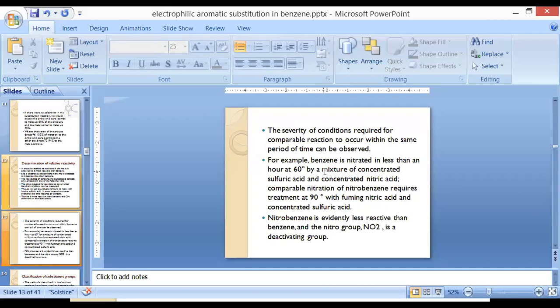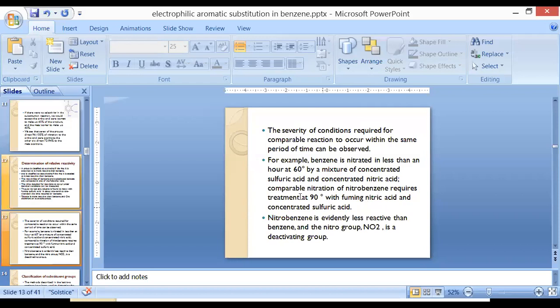In the first case we compared benzene with toluene. In this case we are comparing nitrobenzene with benzene. When benzene undergoes nitration, it requires a temperature of 60 degrees centigrade in the presence of sulfuric acid and nitric acid. But this is not the case with nitrobenzene.